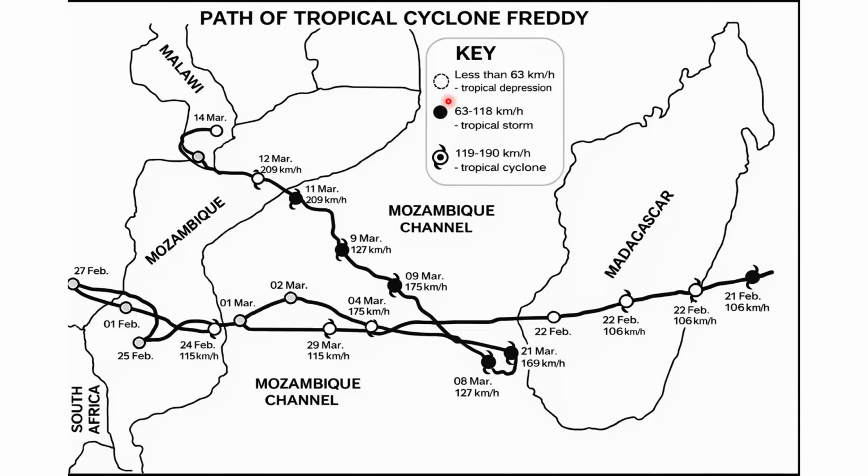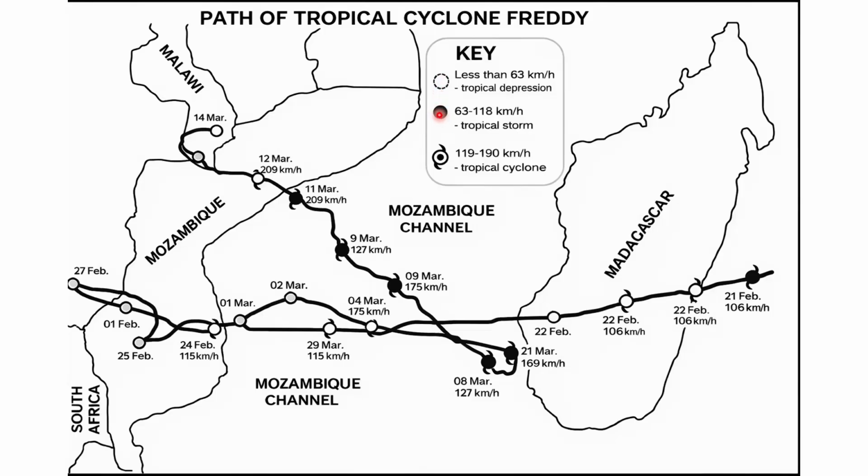Now, look at the key on the map. The key shows 3 stages of intensity. It shows a tropical depression, which has wind speeds of less than 63 kilometers per hour. It shows a tropical storm, which has wind speeds between 63 and 118 kilometers per hour.